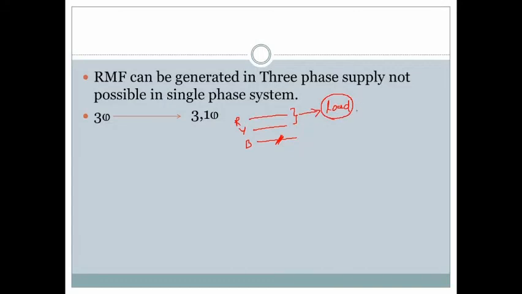So, it is reliable. The three phases R, Y, B are available for individual operation, whereas in a single phase system, phase and neutral are available. If any one is broken or blown out, the system will not get any supply. Okay.